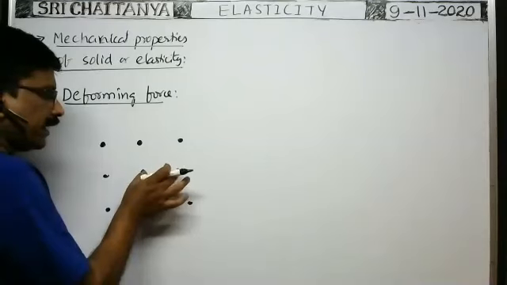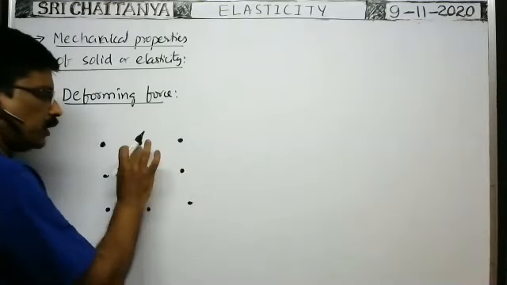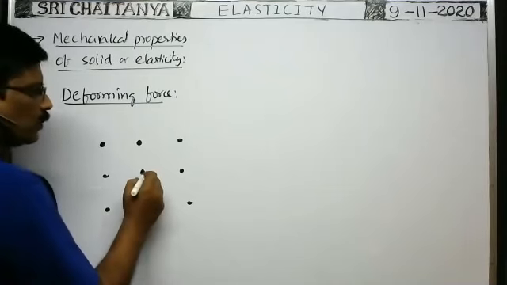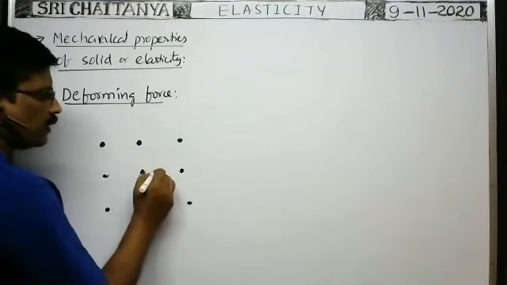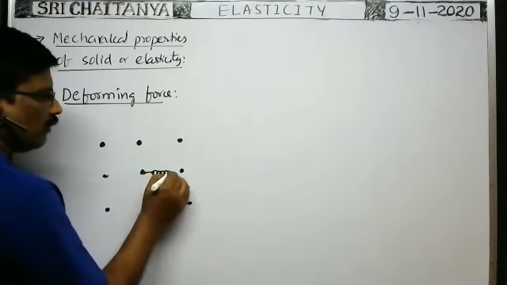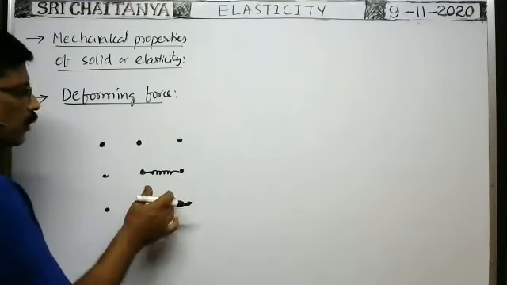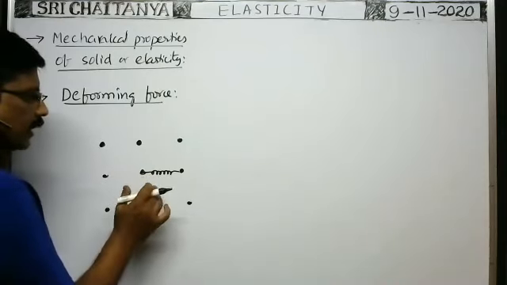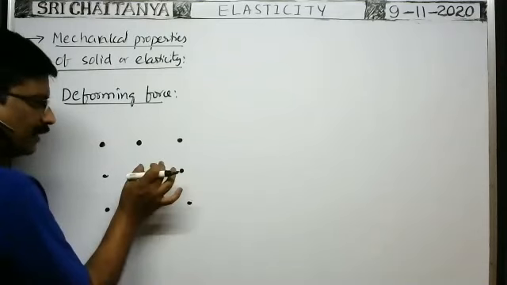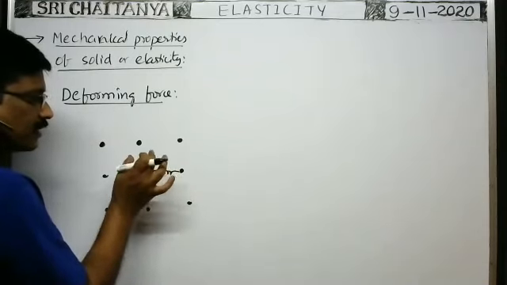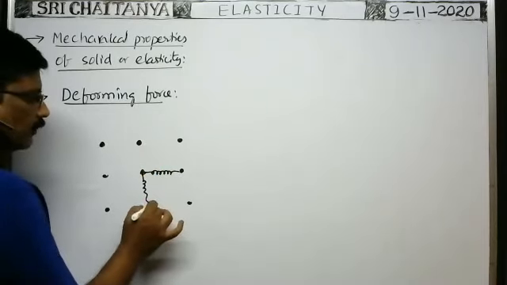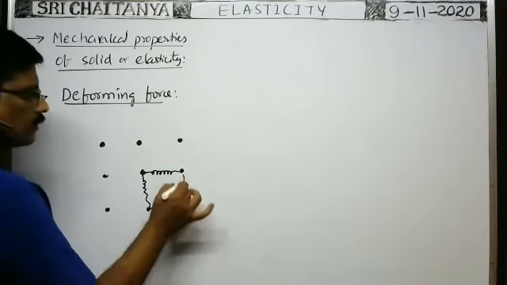In between any two adjacent atoms, attraction forces are there. Here that can be represented with a spring structure. Suppose in between these two, whenever these atoms or molecules are in equilibrium, at that time, if you imagine a spring between these two atoms, the spring is initially in an unstretched condition. Similarly, springs are there in this way.